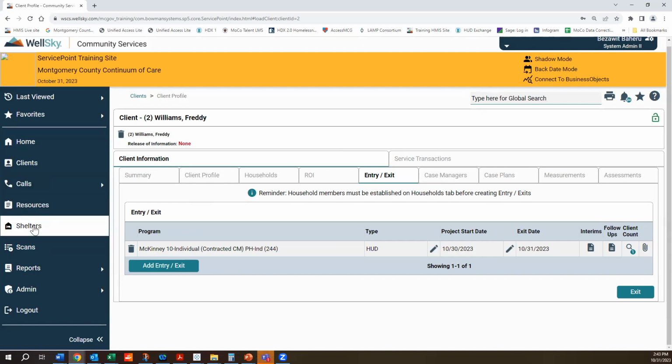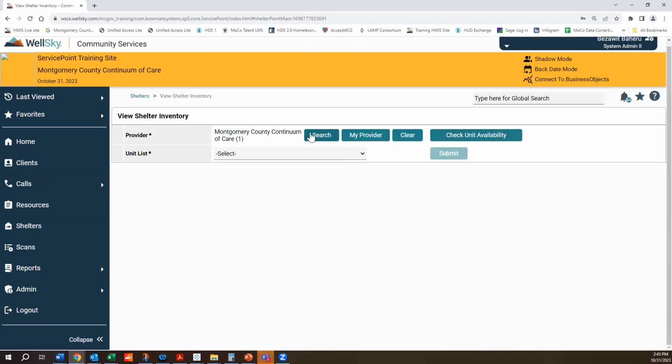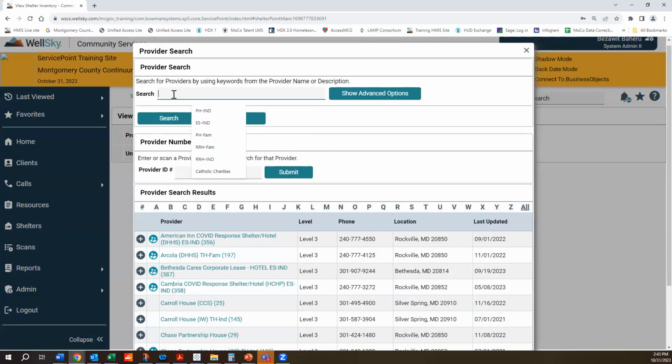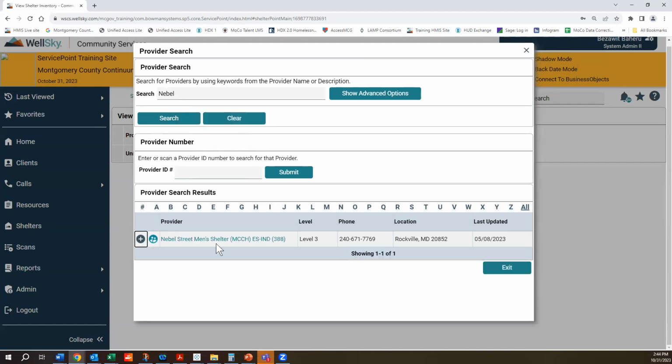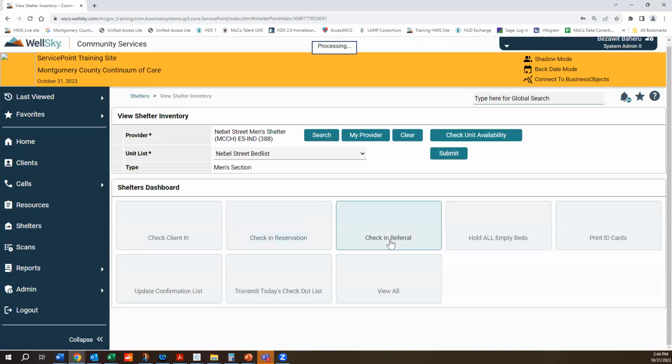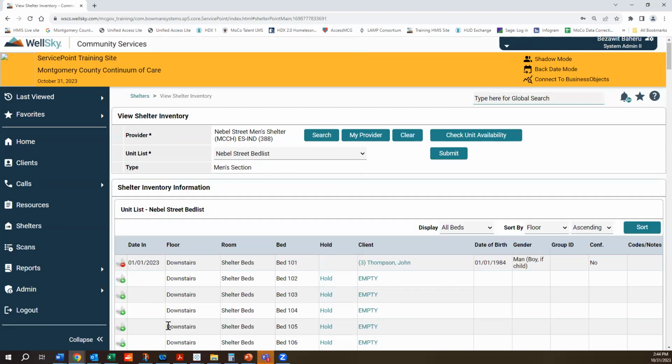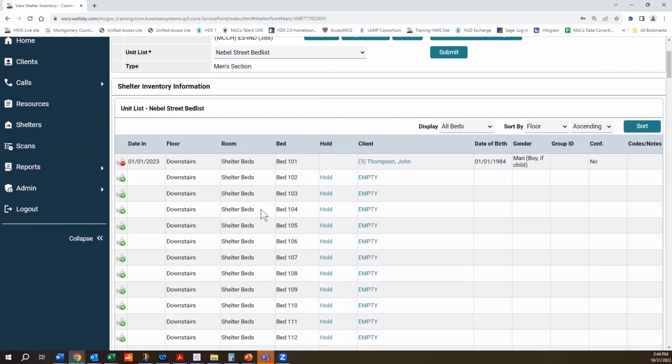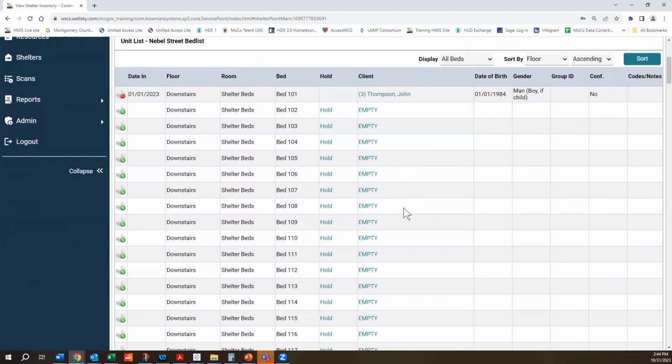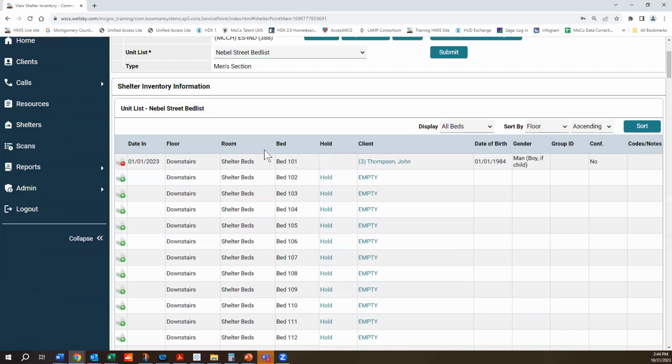As always, you would go to shelters, right? And let's search for Neville. Here it is. Okay. Unit list is Neville Street. So you're going to go to view all option. And you would pick, this is just a test client, because we're in the test site. That's why this is also empty, but if it was a live site, it would have been a lot more clients. So let's click on bed 104.